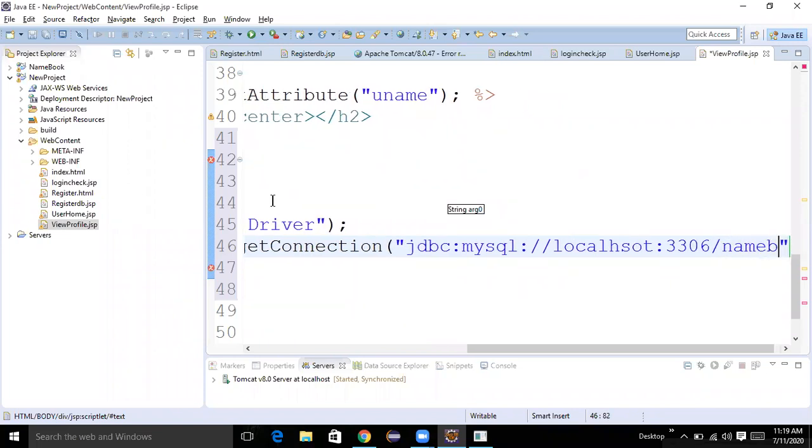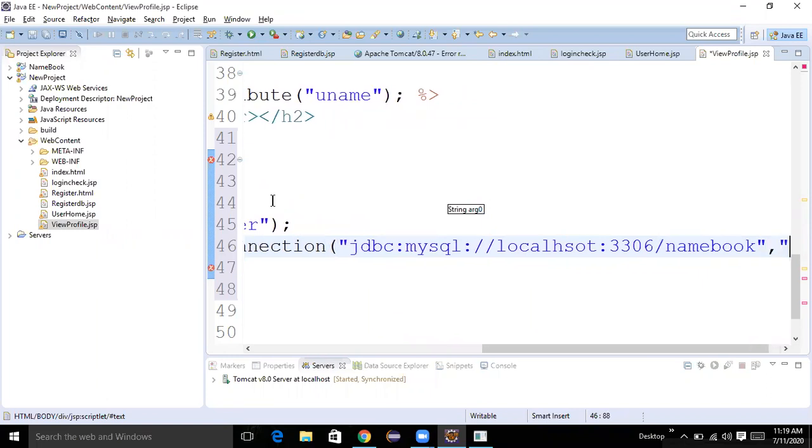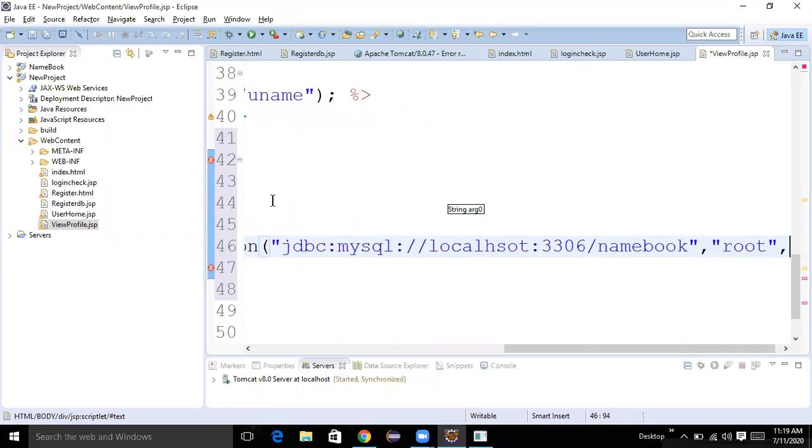Our database name is namebook. And what is the username and password? Root, comma, root.